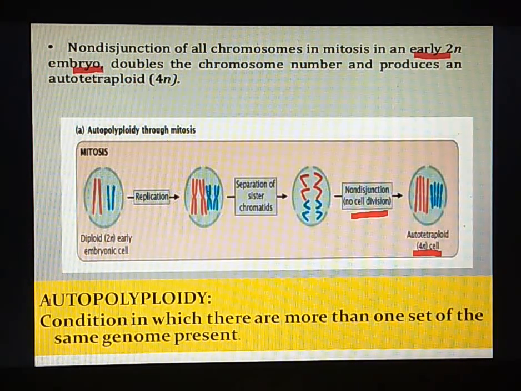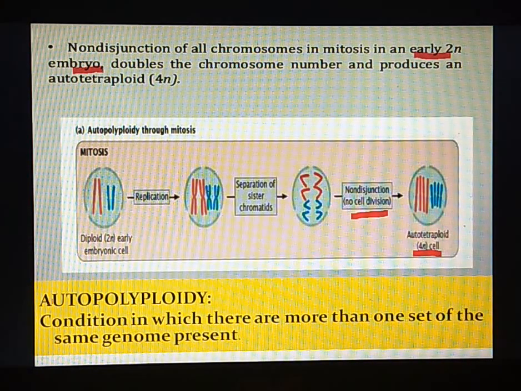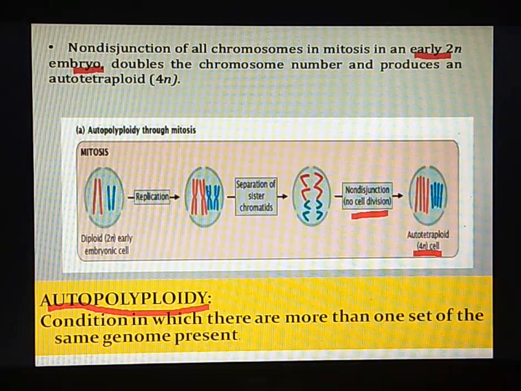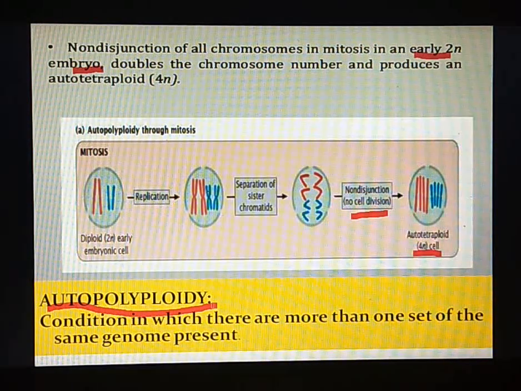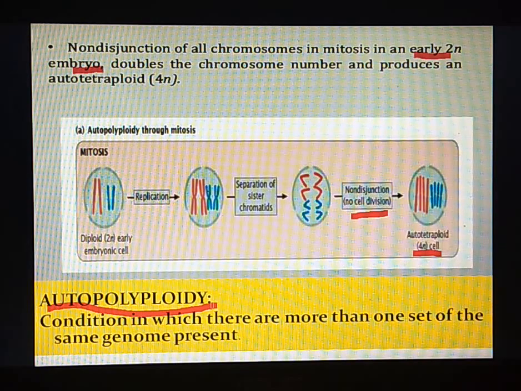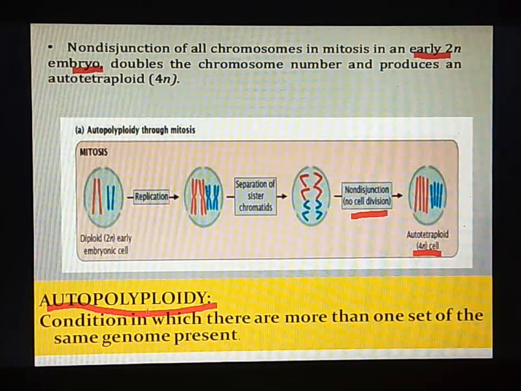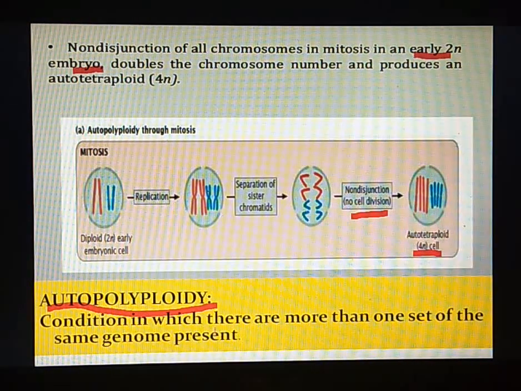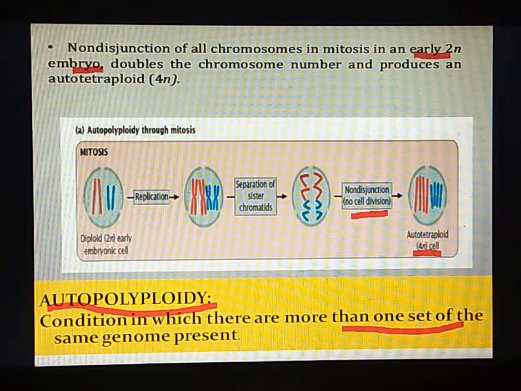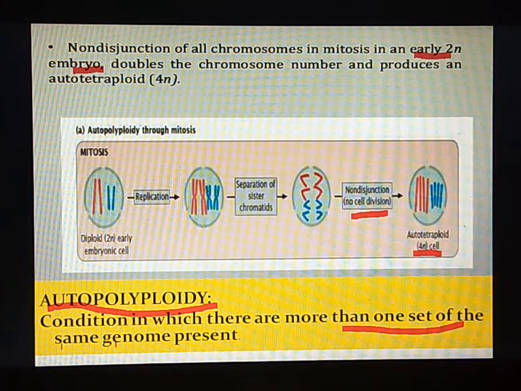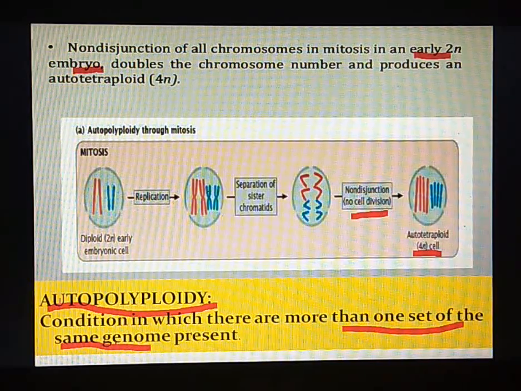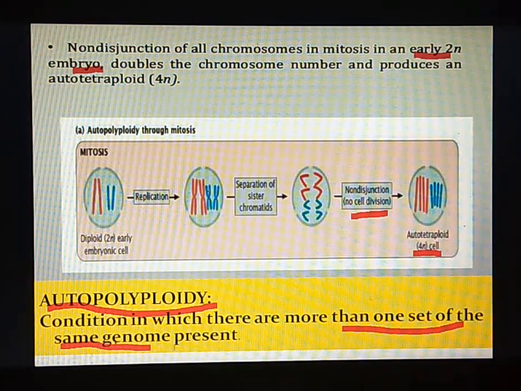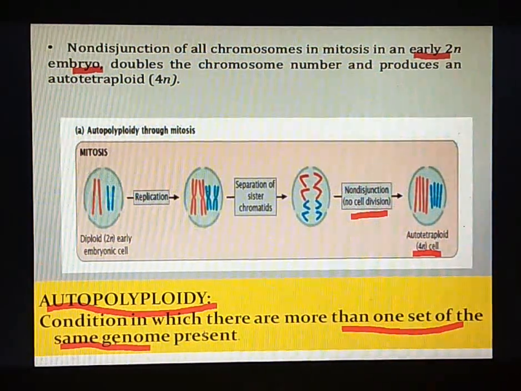Such a condition we also call autopolyploidy. Okay, so it may be triploid or tetraploid. We call this condition autopolyploidy, wherein there are more than one set of chromosomes of the same genome. So therefore it is called auto. Okay, it is the same genome that will be present in a particular species.